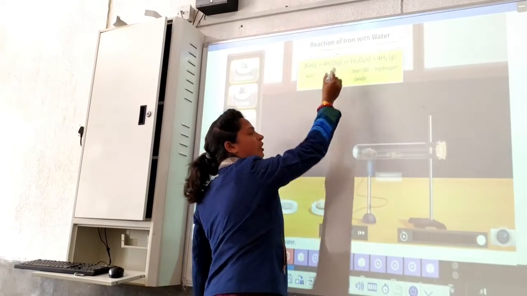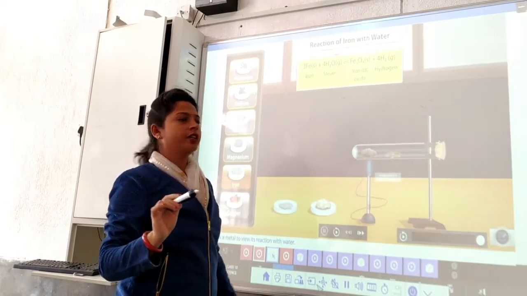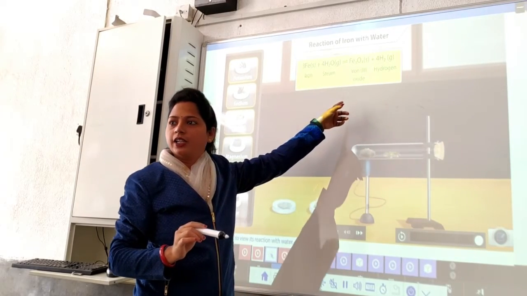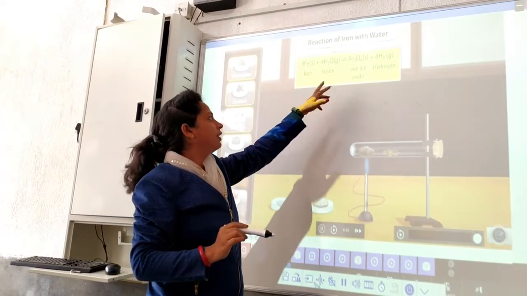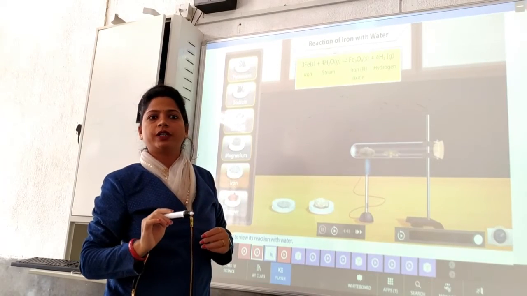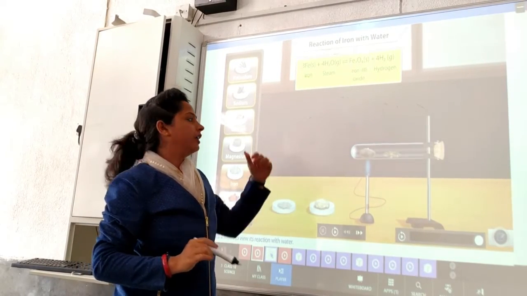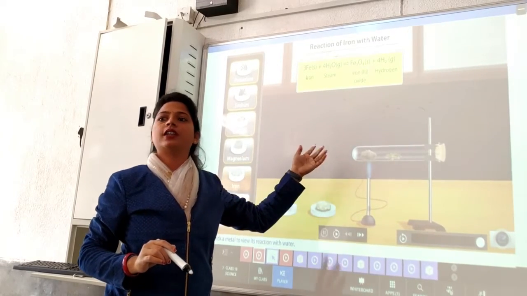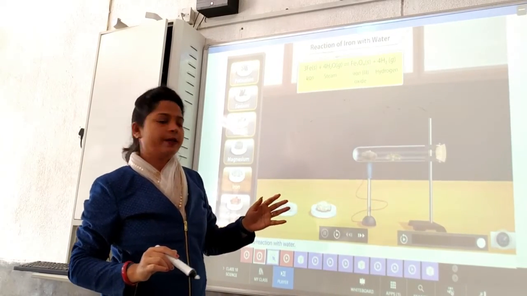This sign is for a reversible reaction, means we get the reactant back from the product if we change the condition. So this is why this type of symbol is given there. We have to remember, the reaction of iron with steam is a reversible reaction to get iron 3 oxide.